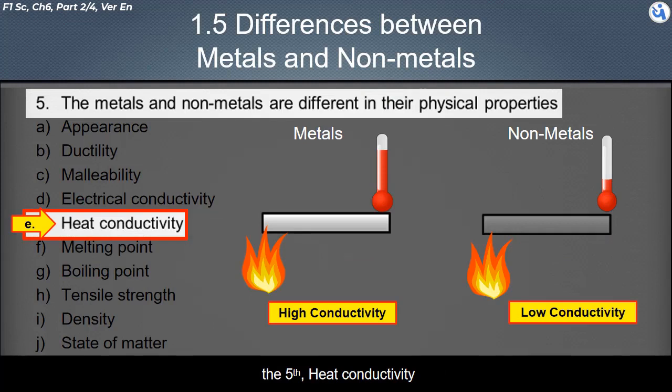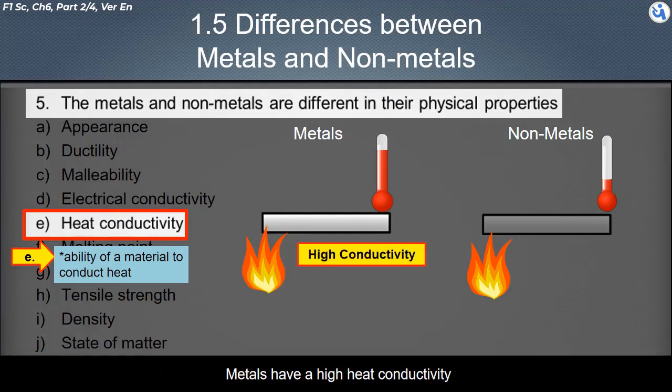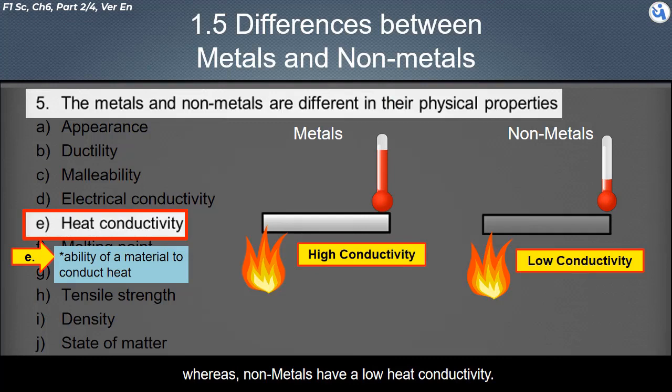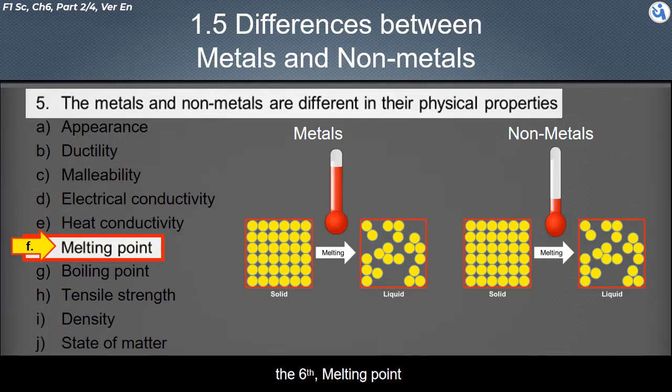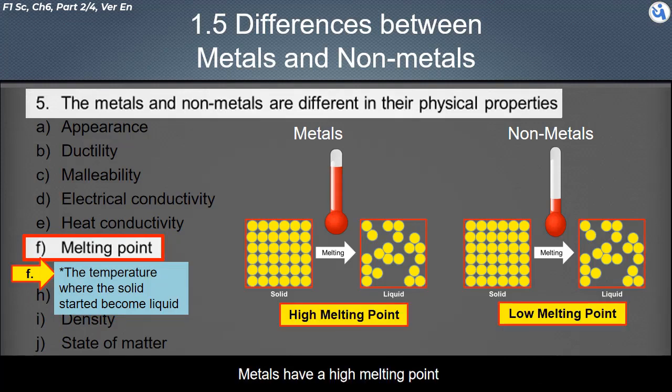The fifth, heat conductivity. Heat conductivity is the ability of a material to conduct heat. Metals have a high heat conductivity, whereas non-metals have a low heat conductivity. The sixth, melting point. Melting point is the temperature where the solid starts to become liquid. Metals have a high melting point, whereas non-metals have a low melting point.